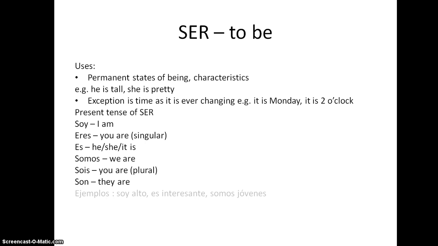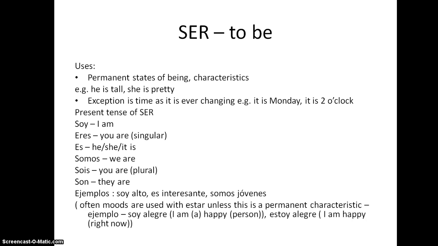So some examples. Soy alto, I'm tall. It could be alta if you're a girl. Es interesante, it's interesting. Somos jóvenes, we're young. And it might be said that often moods are used with the verb estar because it's not a permanent characteristic. But there is a little bit of a grey area here, because you could say soy alegre, which means I'm happy, but meaning I'm a happy person. Or estoy alegre, I'm happy right now, but I'm not always going to be happy.